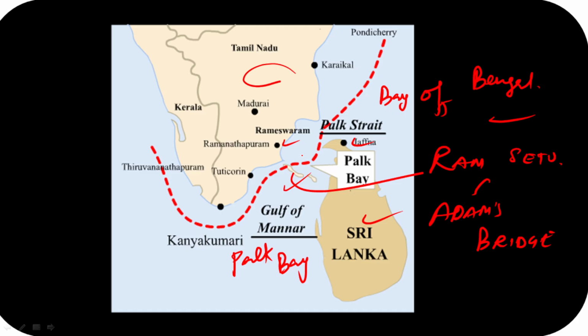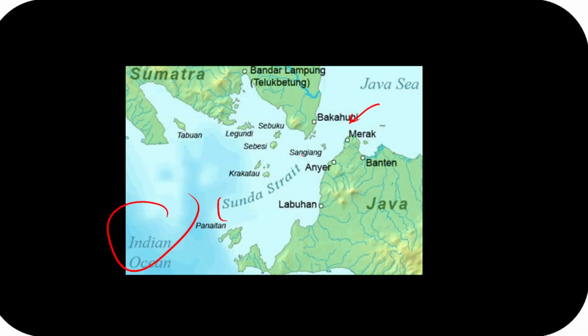Let's look at more straits. Okay, so guys, this is going to be the Sunda Strait. If you look at the Sunda Strait, guys, remember this Sunda Strait is seen in your Java Sea. Okay, if we look at the Sunda Strait here, then the location, first of all, guys, is going to be Indonesia. Indonesia is going to be the location. Apart from that, guys, remember this: it connects your Java Sea with the Indian Ocean.